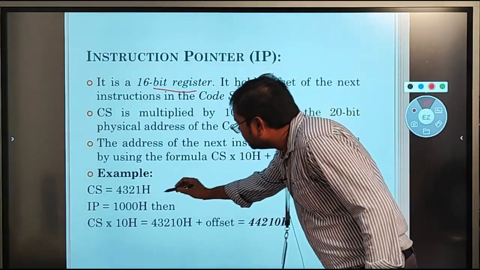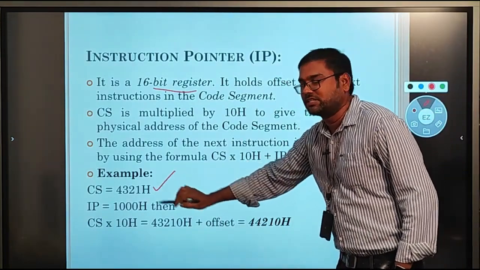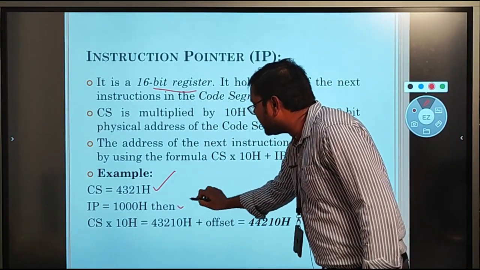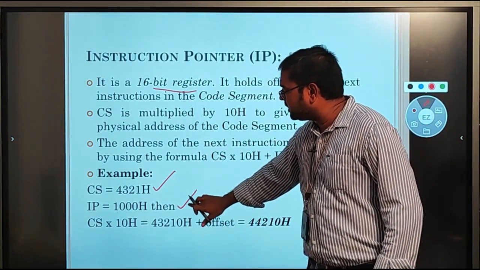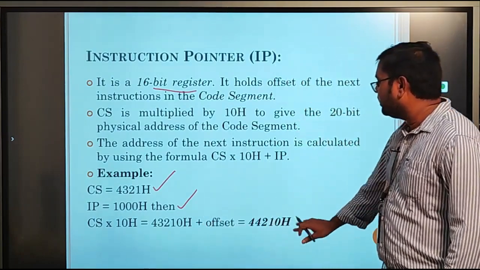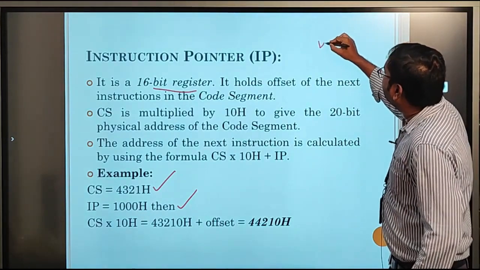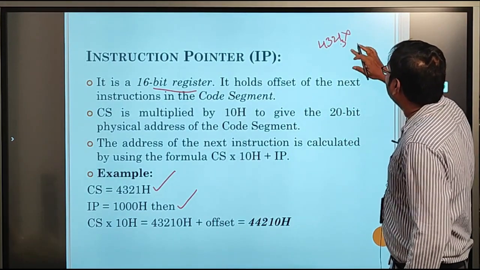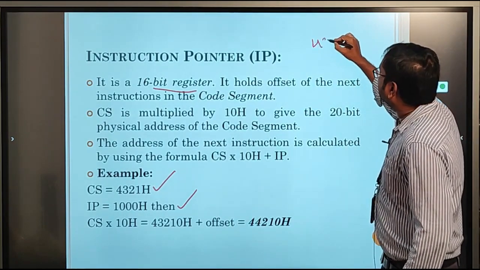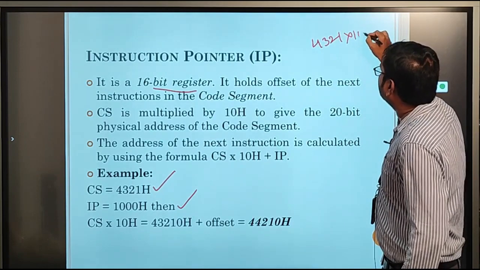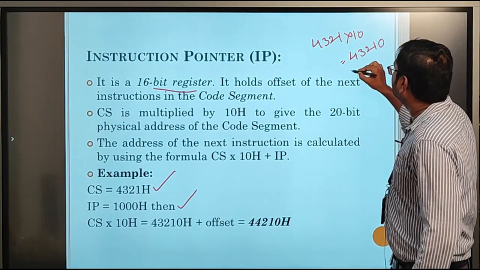For example, the code segment register has an address of 4321H, and the instruction pointer holds 1000H. By using these two addresses, segment address and offset address, we can calculate the physical address. The formula is: the segment address is multiplied by 10, that means 43210.